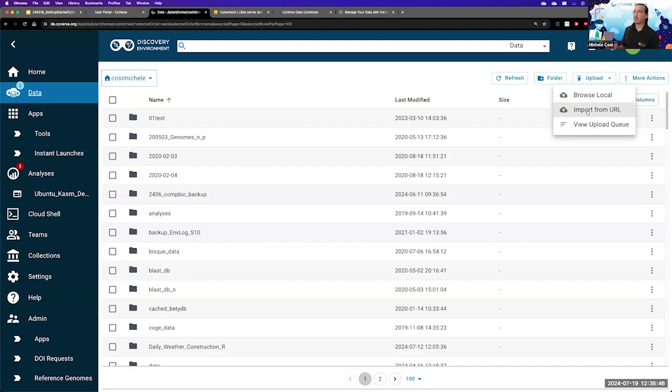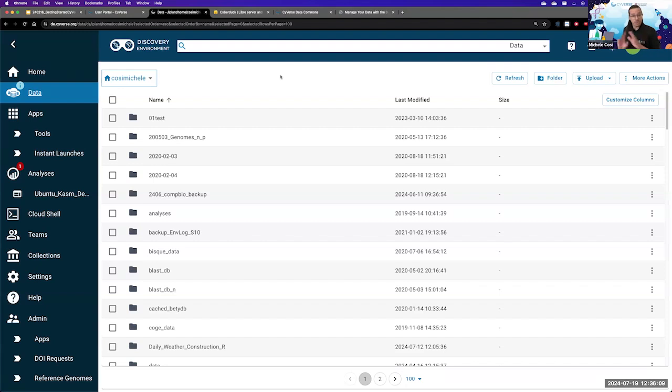Now, you need to know that when you are uploading files using the upload button, the upload is going to be hindered by the speed ability of your web browser itself, in this specific case, Chrome. Therefore, this is not the best way for you to upload data.